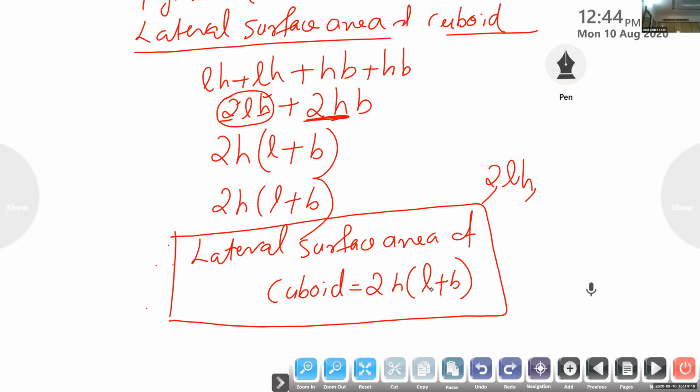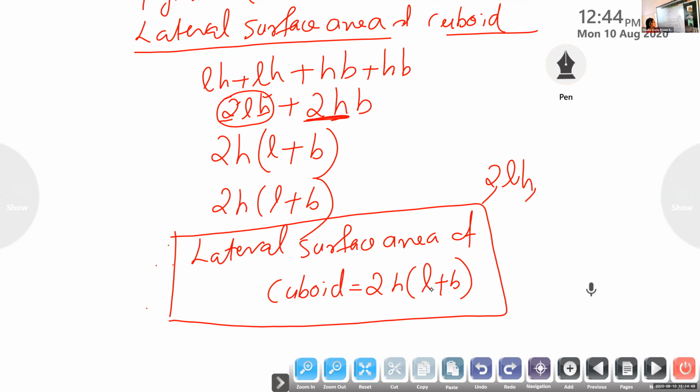Hira, what is lateral surface area of cuboid? 2H into L plus B. Okay, write this formula 15 times today itself. Write that lateral surface area of a cuboid equal to 2H into L plus B. Okay, all should write. Saiba? Yes. 15 or 50? 15. Okay, ma'am.